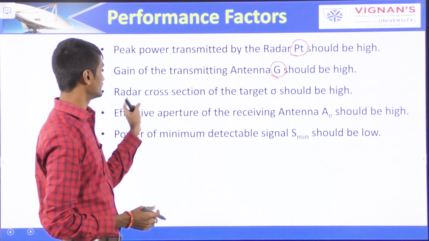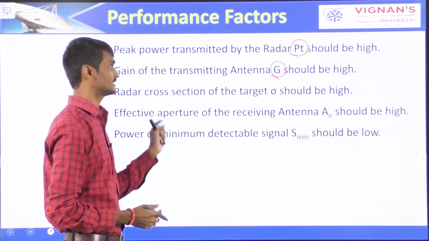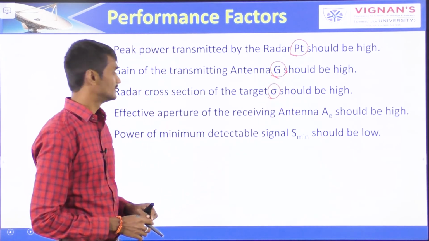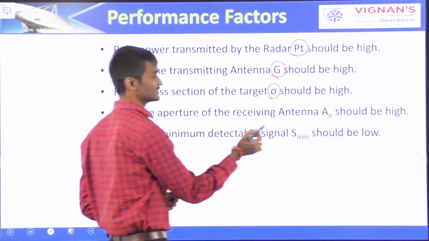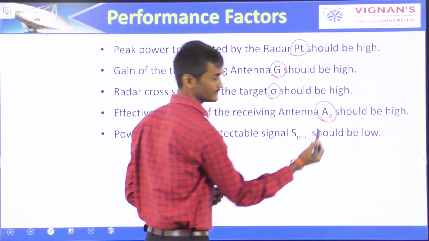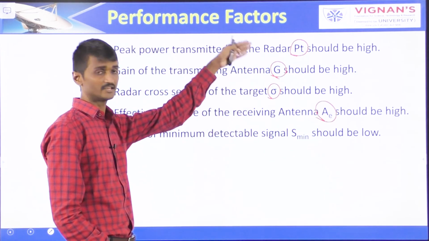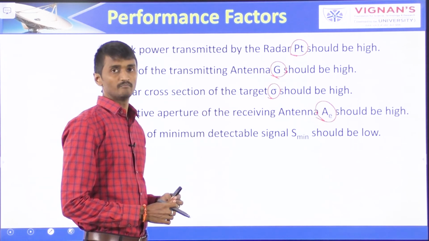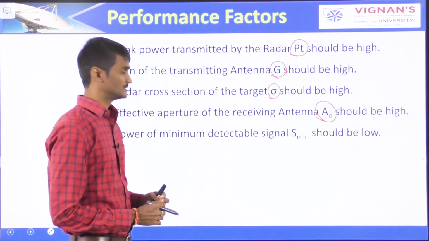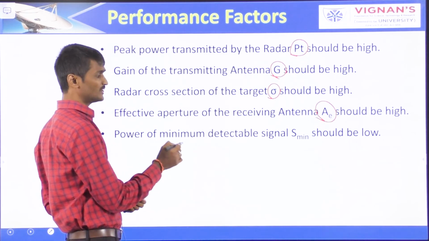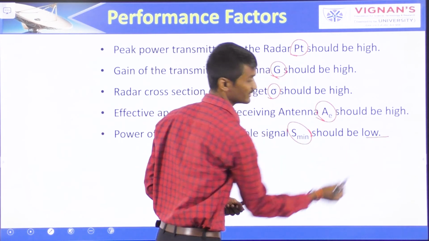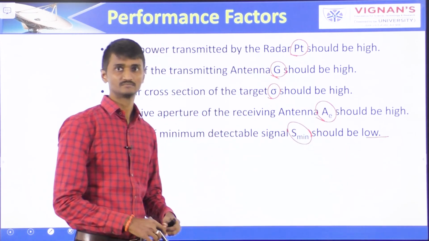Radar cross section of the target sigma should be high, and the effective aperture of the receiving antenna should be high, because these all are in the numerator. The power of the minimum detectable signal S minimum should be low, because it is in the denominator.